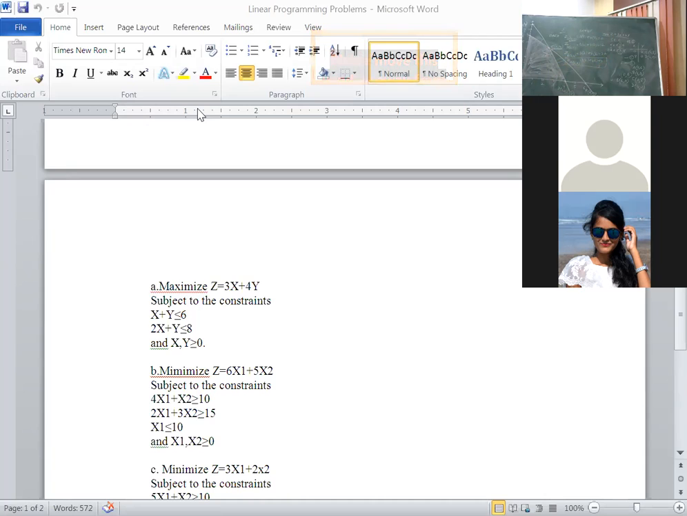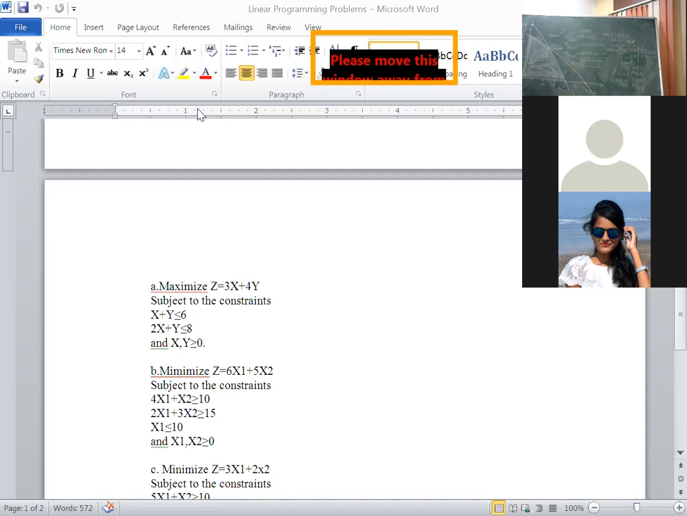Clear? Then what will we write? The given problem is of maximization. Hence, the optimum value of Z is maximum at the ordinate A (0, 6). This is the answer in the final examination. You have to write this way.